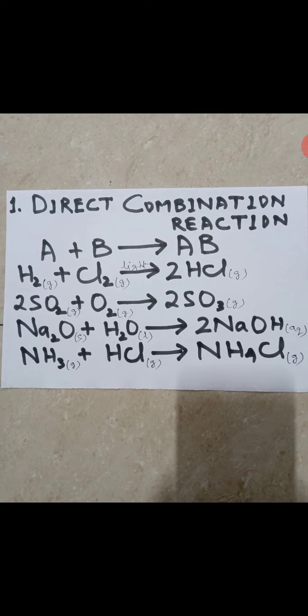The definition of the direct combination reaction is: the reaction in which two or more substances, elements or compounds, combine together to form a single substance is called a direct combination reaction. What I said, again I repeat. It's a reaction in which two or more substances, which can be either elements or compounds, combine together to form a single substance. Means two or more reactants combine to form one product.